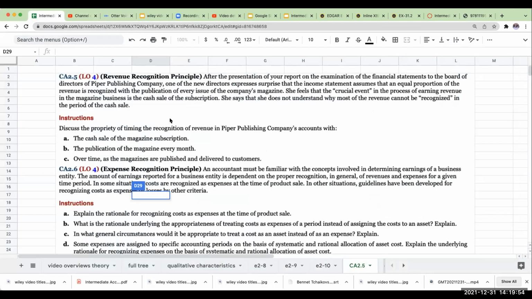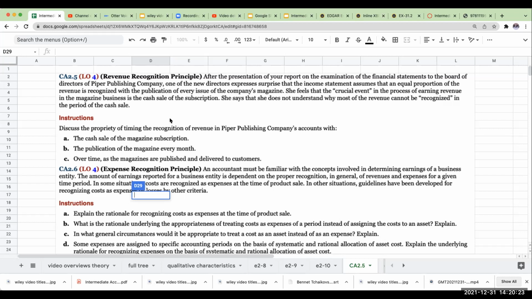All right. So after the presentation of your report on the examination of the financial statements to the board of directors of Piper Publishing, one of the new directors expresses surprise that the income statement assumes that an equal proportion of the revenue is recognized with the publication of every issue of the company's magazine. She feels that the crucial event in the process of earning revenue in the magazine business is the cash sale of the subscription.